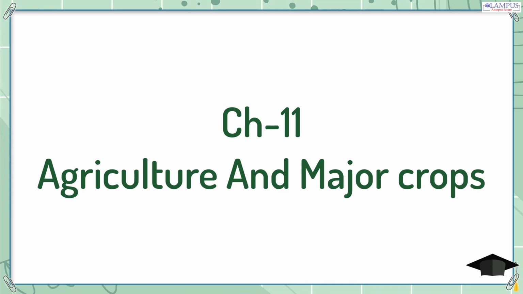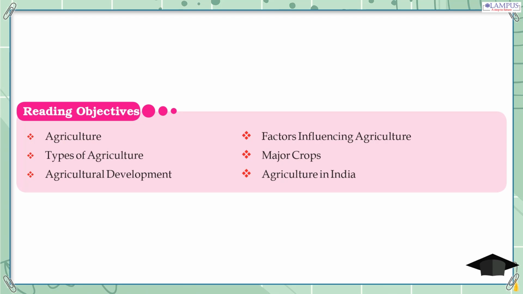Chapter 11. Agriculture and Major Crops. Reading Objectives. Agriculture. Factors influencing agriculture. Types of agriculture. Major crops. Agricultural development. Agriculture in India.